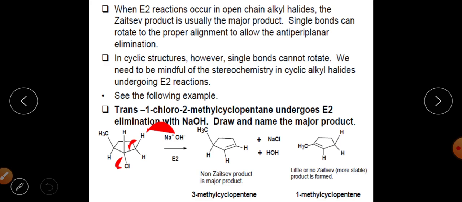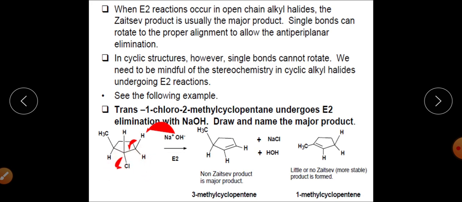When this substrate undergoes the E2 elimination reaction with sodium hydroxide, this is the hydrogen and this is your chlorine. These two are the leaving groups. Similarly, this hydrogen is also attached at this particular position. So this hydrogen can be eliminated and this chlorine can be eliminated.